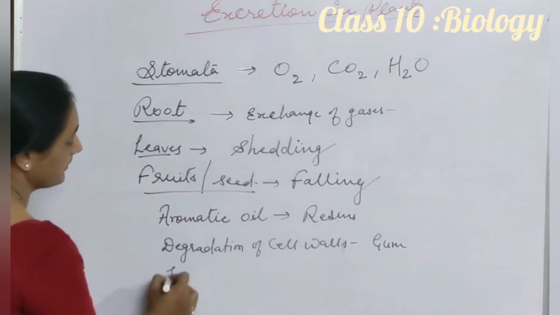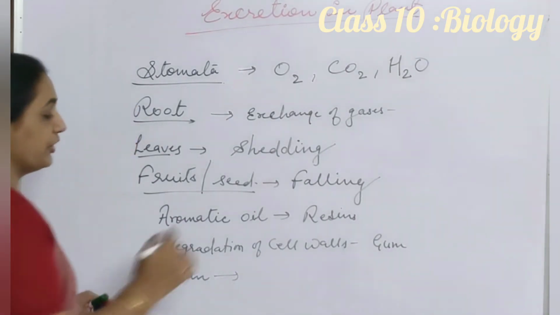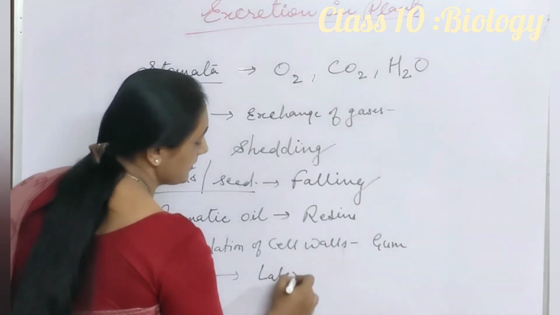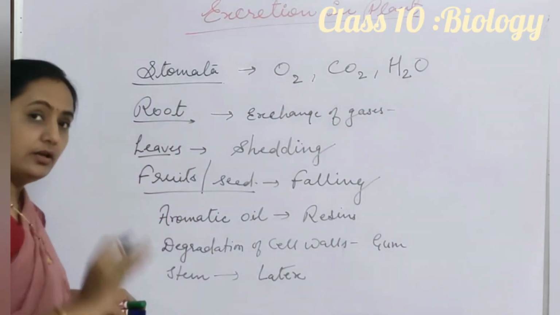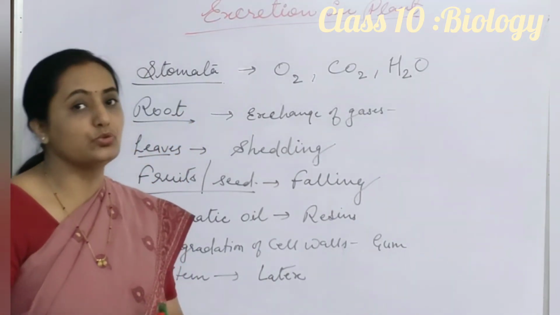From the stem or bark, during cutting or trimming of the stem, the plant also releases some latex, or milky material, which we used to call latex. That is removed by the plant.